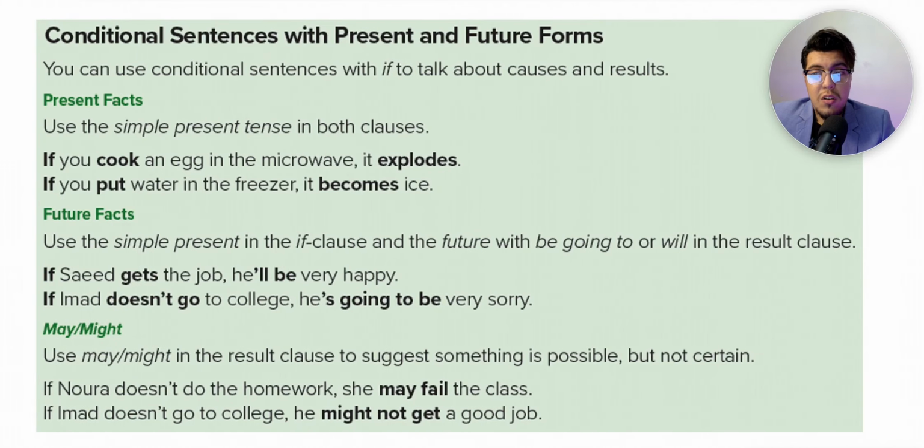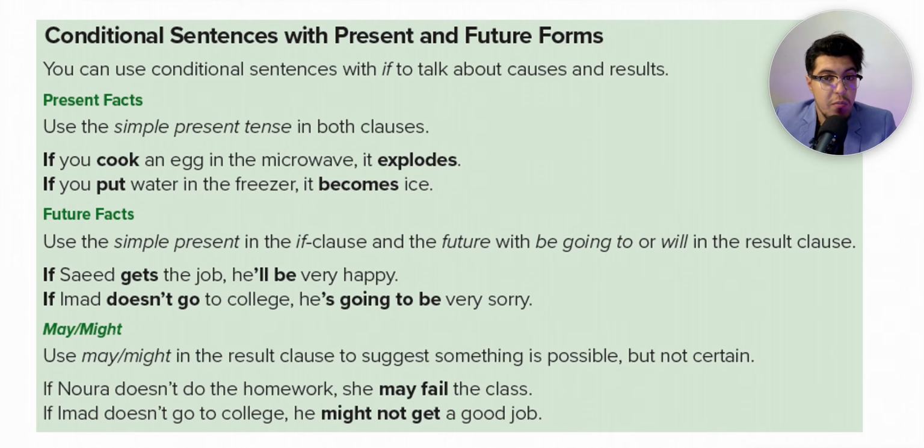The conditional sentences with present and future forms. You can use the conditional sentences with if to talk about causes and results. For example, if you study, you will succeed. It means here that the cause of success is the study. The success is the result, the study is the cause.